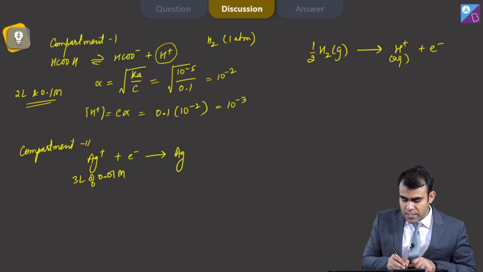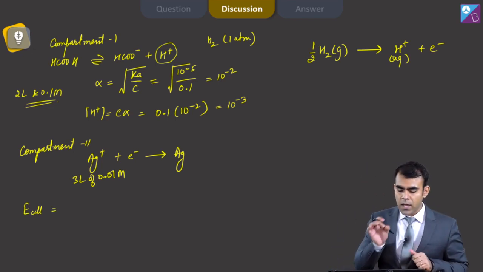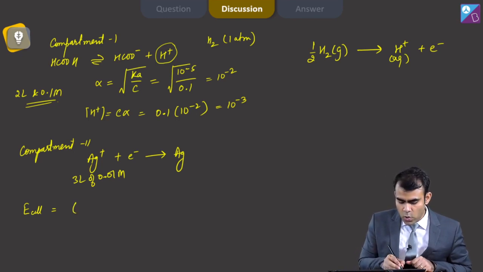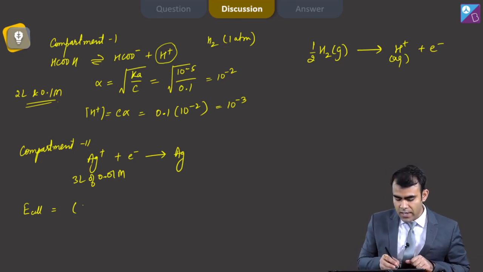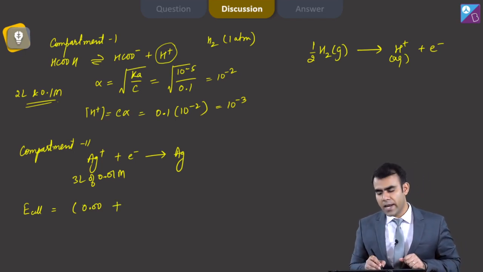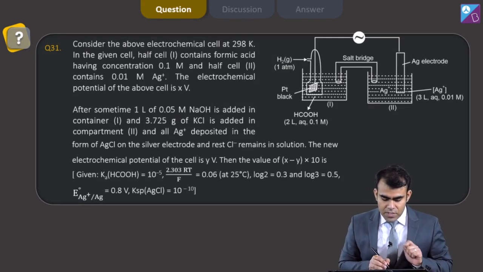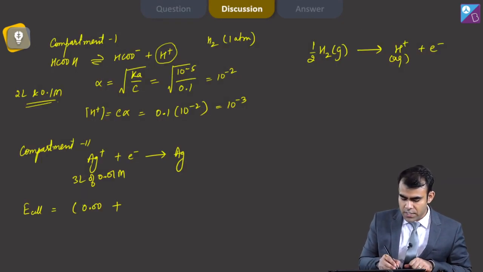Now if I want to calculate its electrochemical cell potential, we can write E cell as E naught cell. What is E naught cell? Oxidation potential of anode. We know oxidation potential of anode is 0, because that is the standard hydrogen electrode. So this is 0 plus standard reduction potential of silver electrode. Now the standard reduction potential of silver is given to us, 0.8 volt. So this is 0.8.